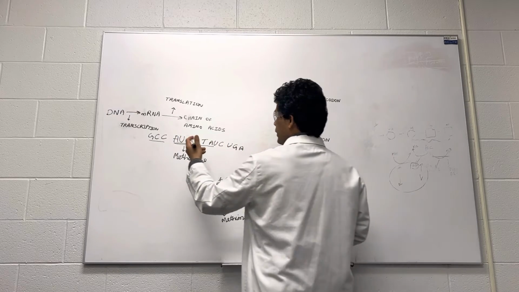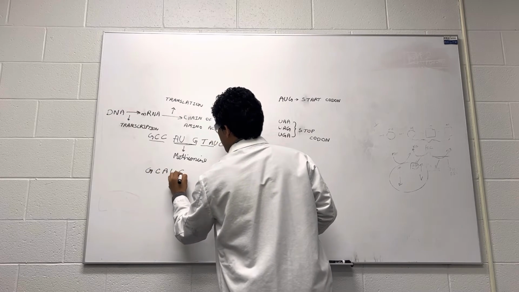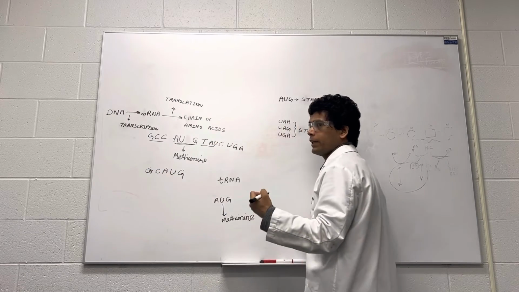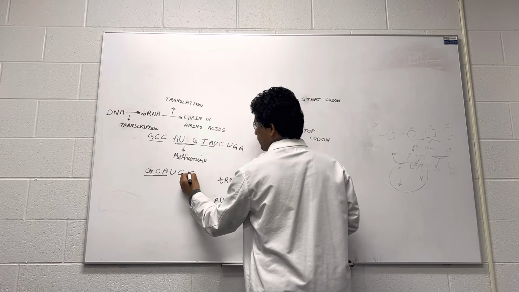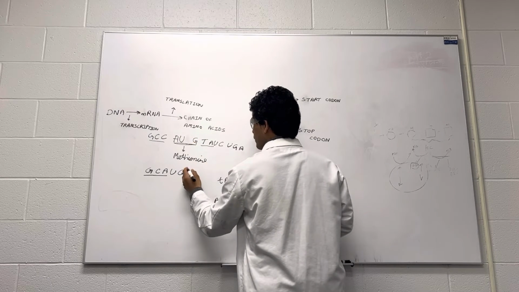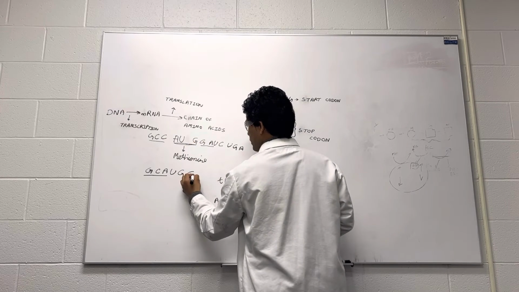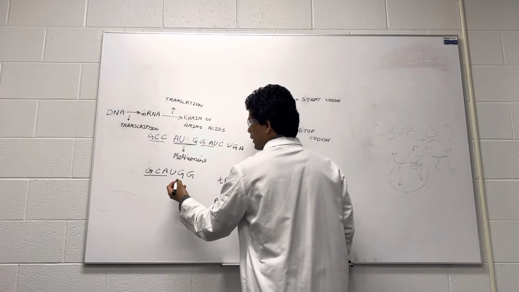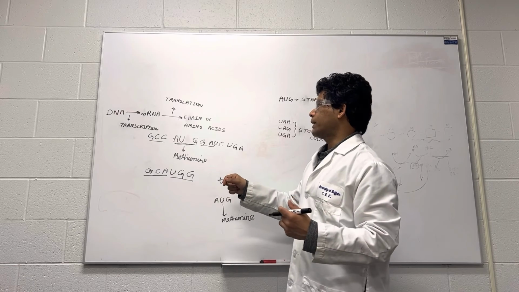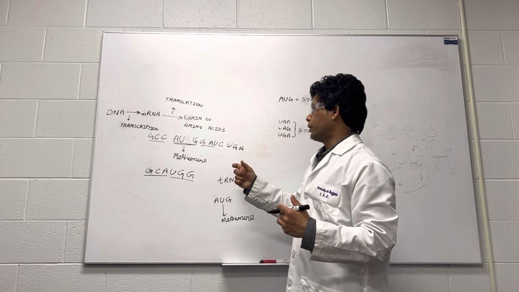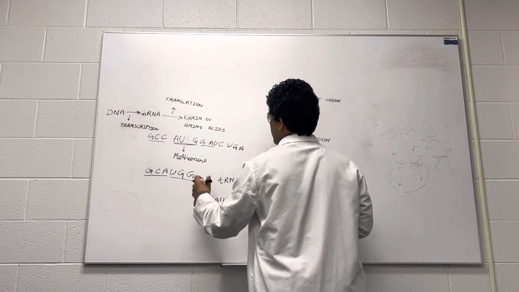Suppose it has a sequence like this: G, C, A, U, G. In this there is a start codon, but when the ribosome starts reading, it reads three at a time. T should not be there in mRNA, let's just see G. And it reads this. So even though it has the AUG, that is the start codon, it is not present at the exact point where the ribosome can recognize it as a start codon. So this will not be considered as a start codon.